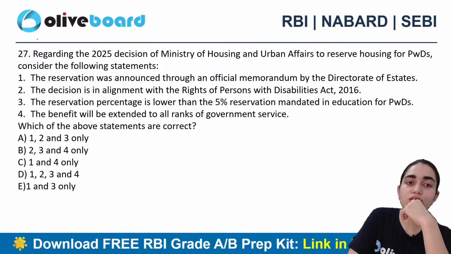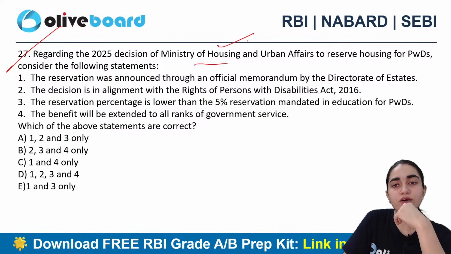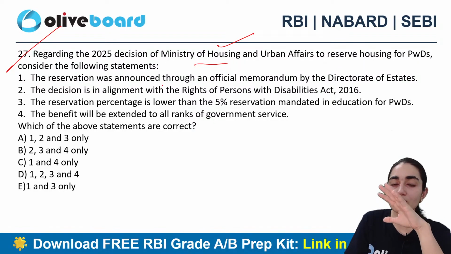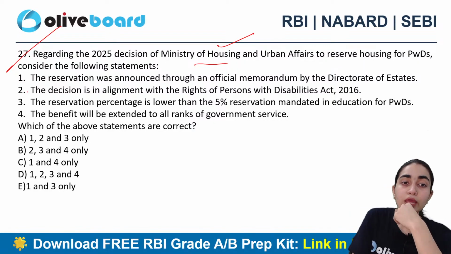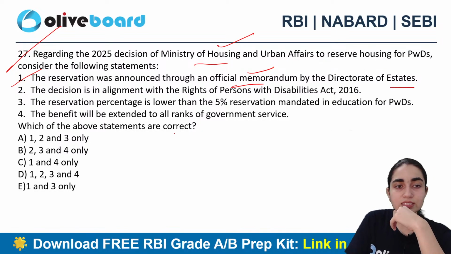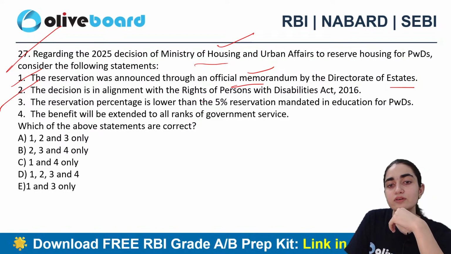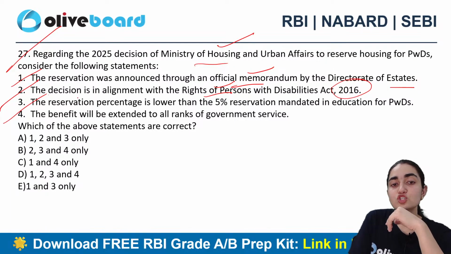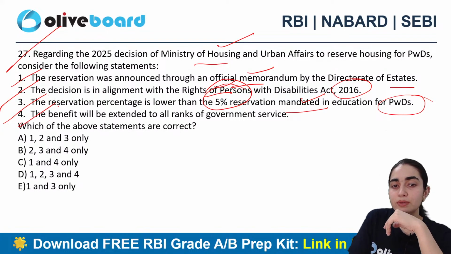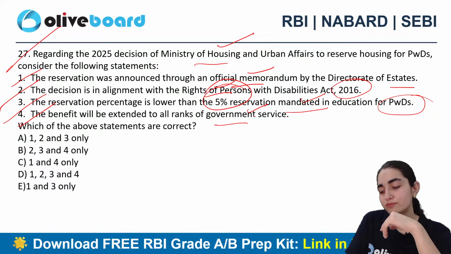Next question says, regarding the 2025 decision of Ministry of Housing and Urban Affairs to reserve housing for PWDs, consider the following statements here. The reservation was announced through an official memorandum by Directorate of Estates. The decision is in alignment with the Rights of Persons with Disabilities Act 2016. The reservation percentage is lower than 5% of the reservation mandated in education for PWDs. The benefit will be extended to all ranks of the government services here.